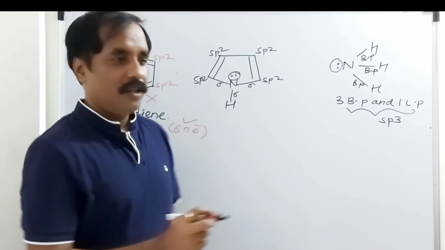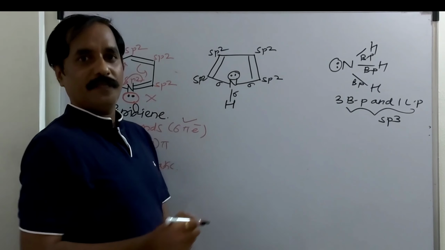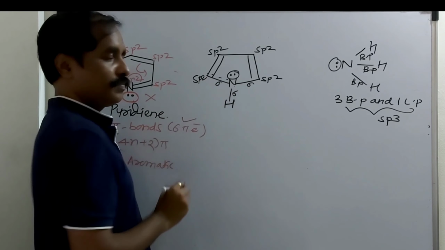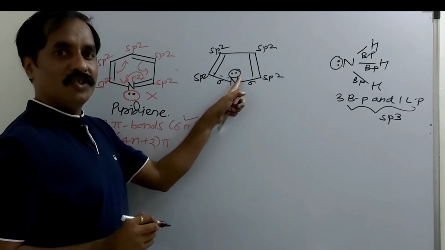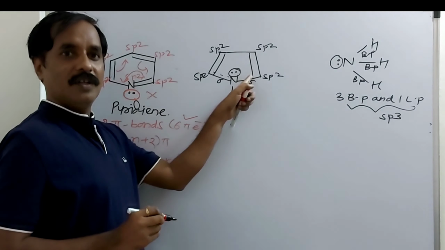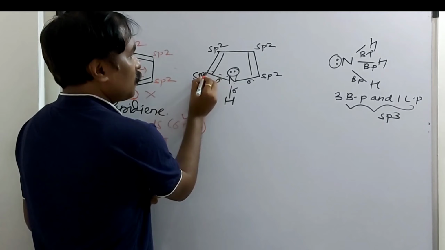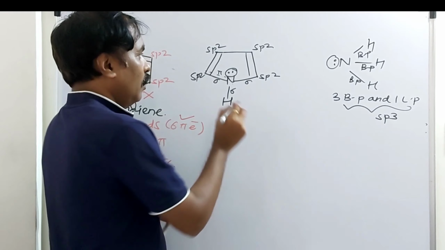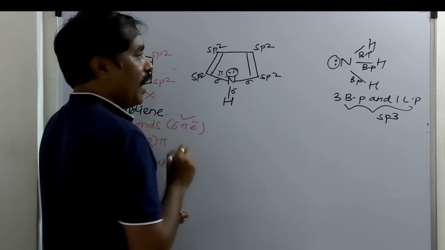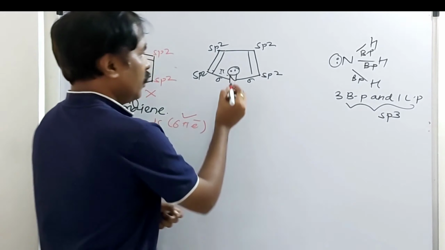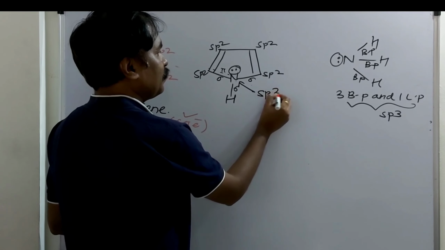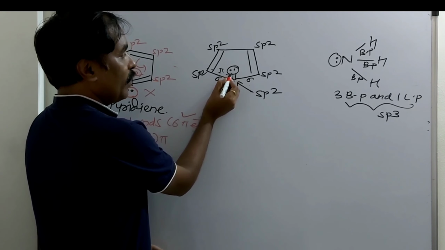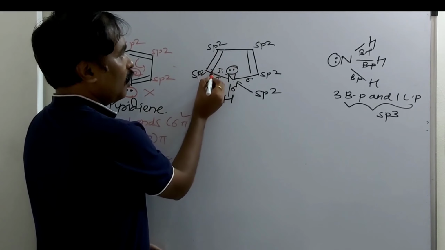But remember, this lone pair is part of the resonance. And there is a double bond character between nitrogen and carbon. This lone pair is in conjugation with the carbon-carbon double bond. So here double bond characters are there, double bond character and sigma, and here it is a pi. An element having 3 sigma and 1 pi is sp2. And here the hybridization is what? sp2. Isn't it? This lone pair is part of the complete resonance. This lone pair is in conjugation with the carbon-carbon double bonds.